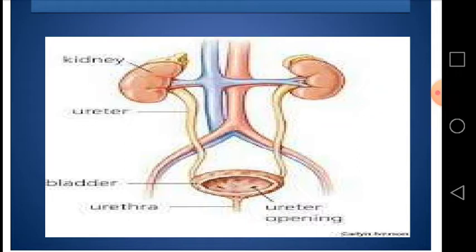The urine passes out of the kidneys through two tubes called ureters and is stored in an elastic muscular bag called the bladder. Leading from the bladder is a tube called the urethra, which carries urine to the outside of the body. In the walls of the urethra close to the bladder are sphincter muscles.